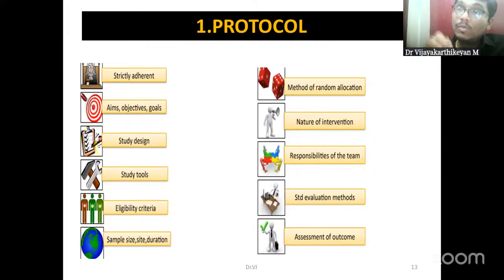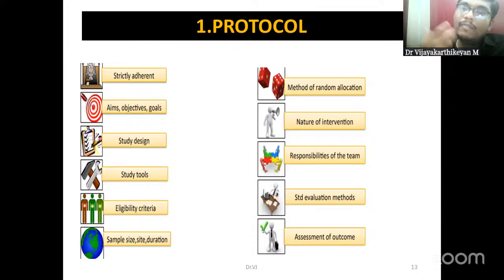And while choosing the team members in an RCT, we have to be very, very careful. We have to choose the experts in the field, and whoever has proper training in the conduct of the RCT has to be properly chosen, and their roles and responsibilities have to be defined beforehand. They also have to undergo proper training, and pre-test runs, or piloting, can also be done.